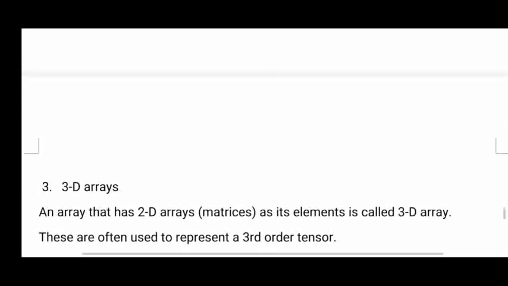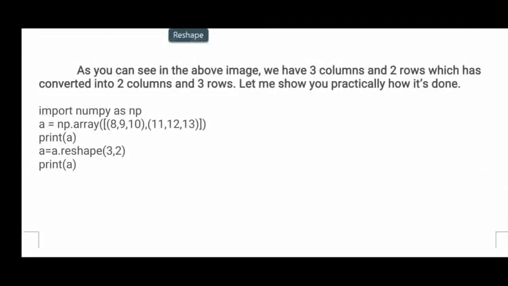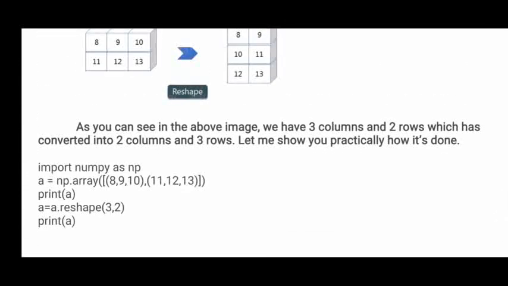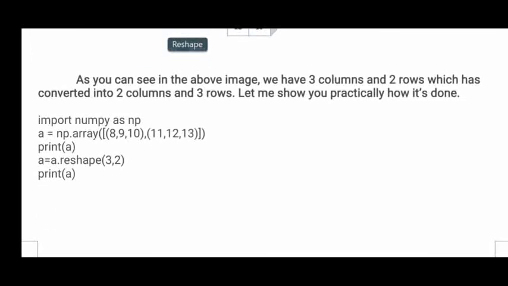Okay, so this is about array attributes in Python. How many types of dimensions do we have? 1 dimension, 2 dimensions and 3 dimensions. What attributes did we use on arrays? The first one is ndim, which tells you how many dimensions there are. The total number of elements you can find using size.